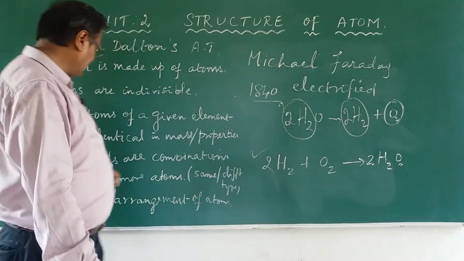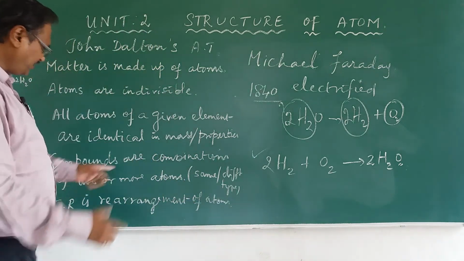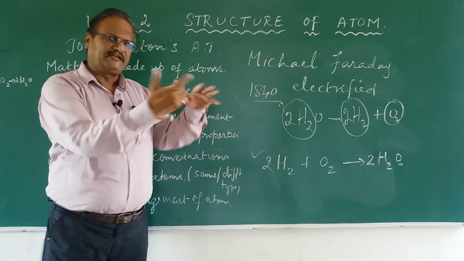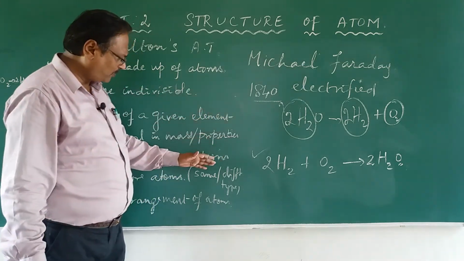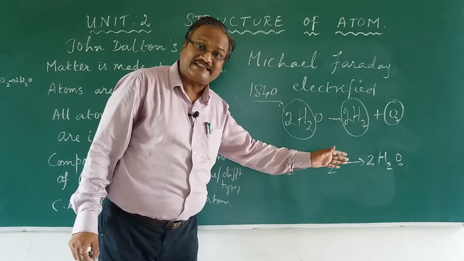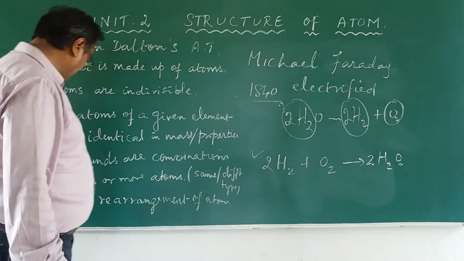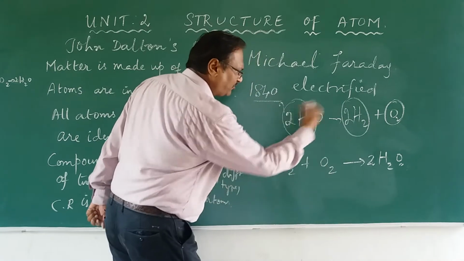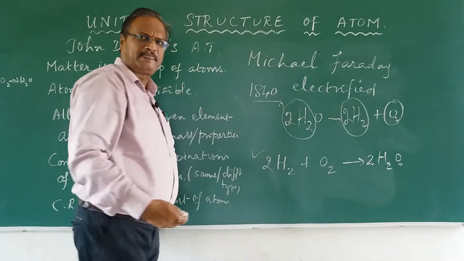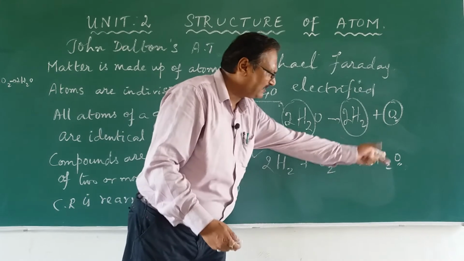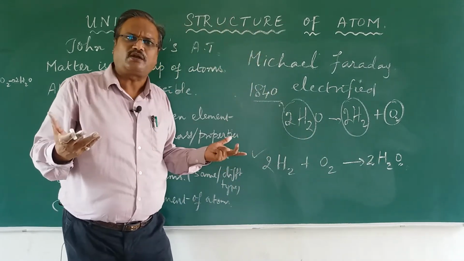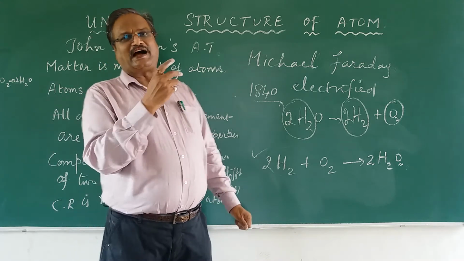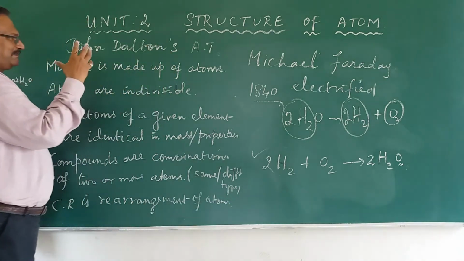So he said that compounds are a combination of 2 or more atoms of the same type or maybe different type also. It is not a problem. So this is what he said. And also he said that a chemical reaction is just a rearrangement of atoms. See, hydrogen and oxygen, they are combined, that's all. There is no new element in this. So, this is what Dalton's atomic theory is about.